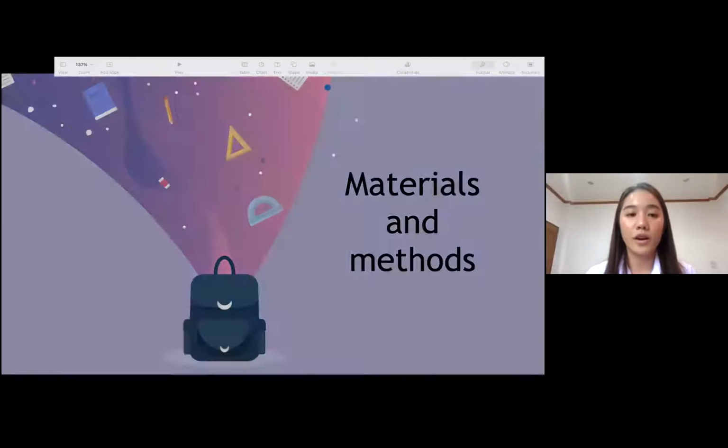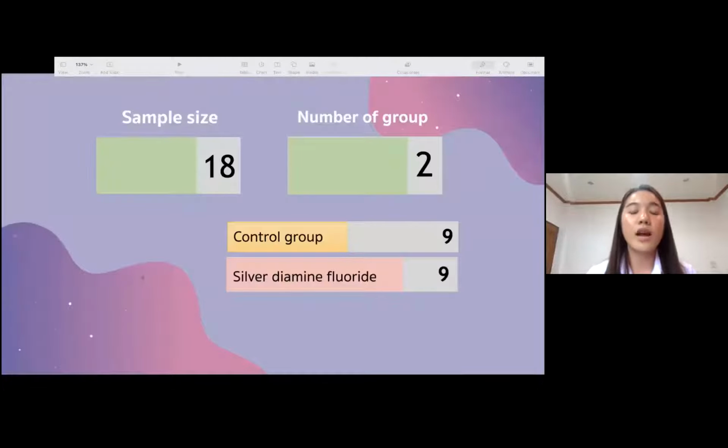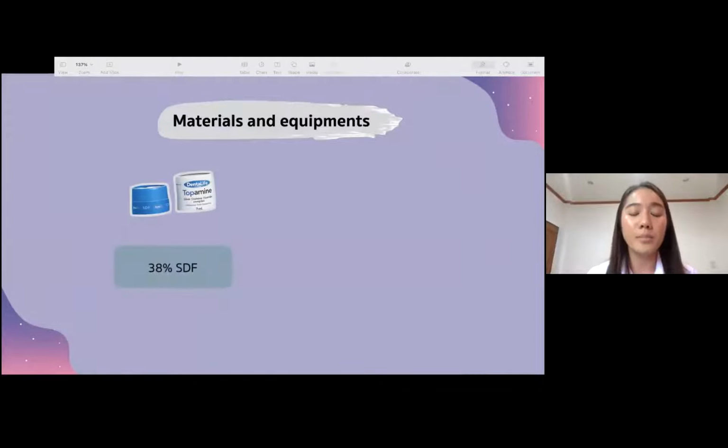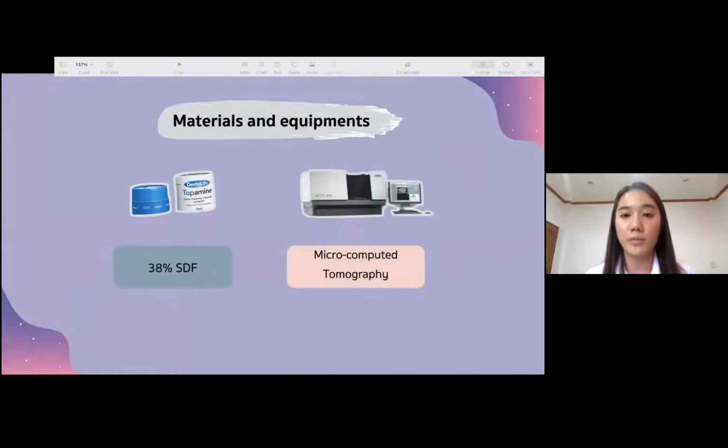Material and method. The sample size was calculated by using the G*Power program, and the result was 19 samples. We chose 18 samples and separated them into 2 groups in our experimental study. The material in our study was 38% SDF, or in the commercial name Dopamine, and the equipment we used was micro-CT to evaluate mineral density.